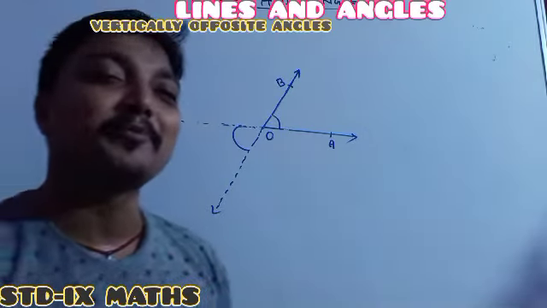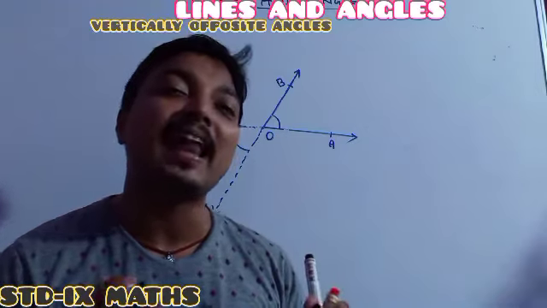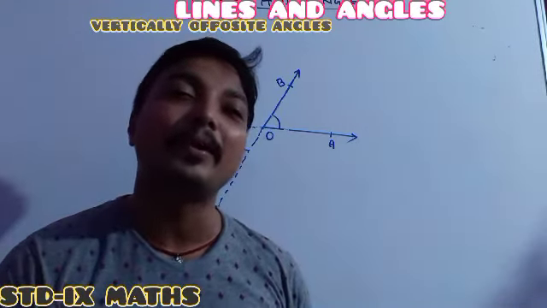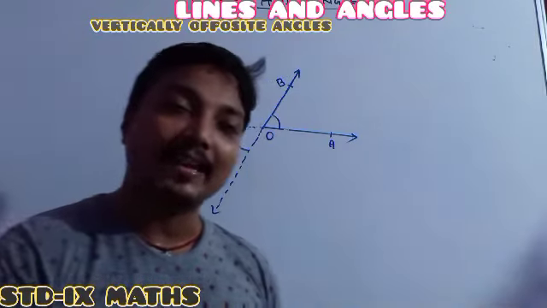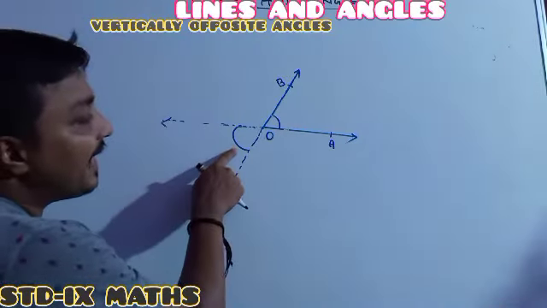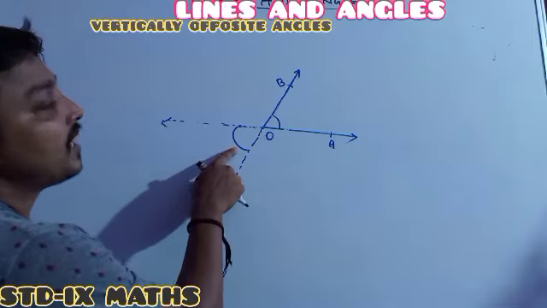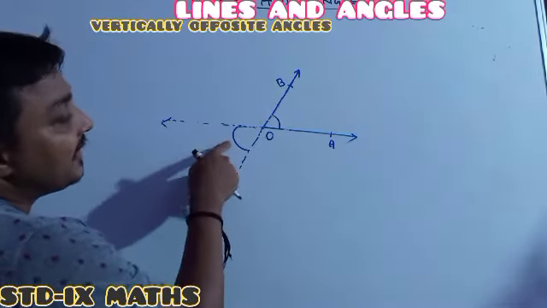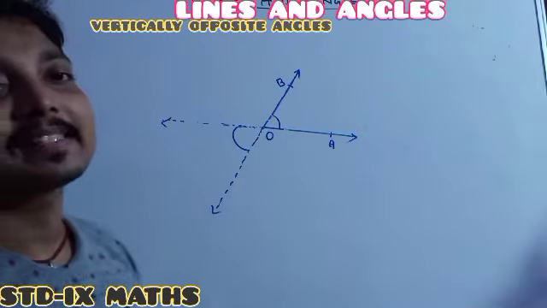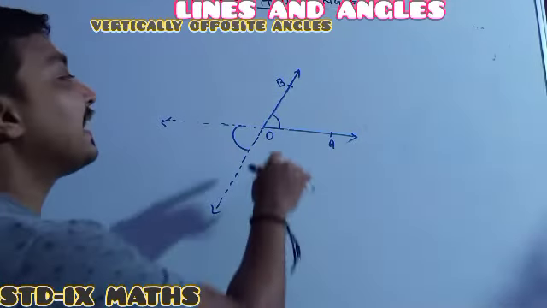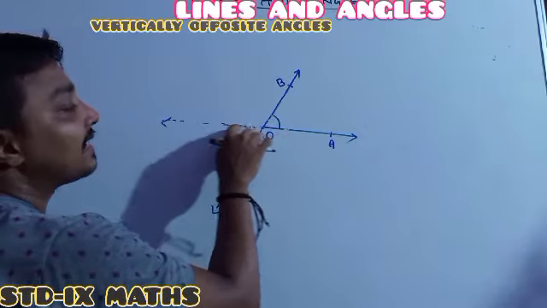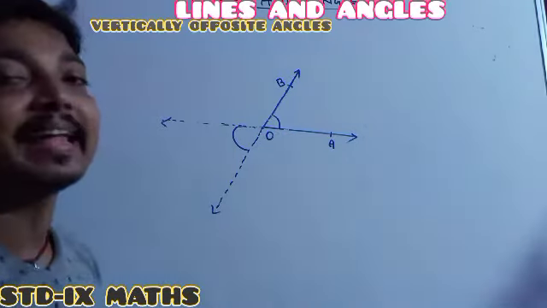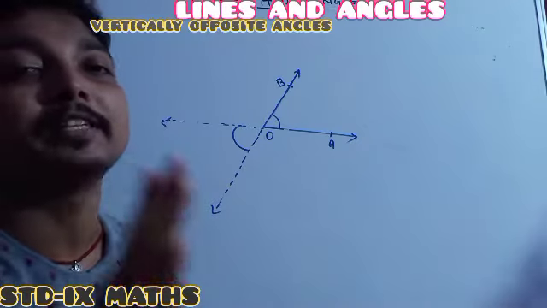So you just have to remember the definition of the vertically opposite angle: the angle obtained by extending the arms of the angle oppositely is called the vertically opposite angle. Whenever you extend the arms of one angle oppositely, whatever angle I obtain, it is called the vertically opposite angle.